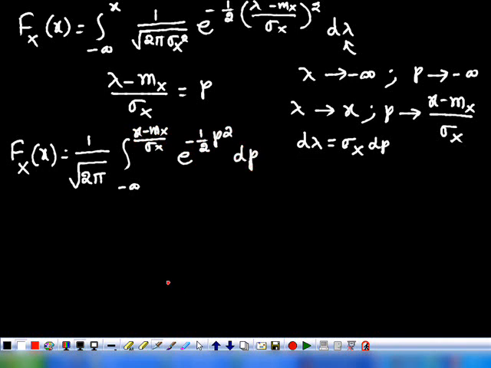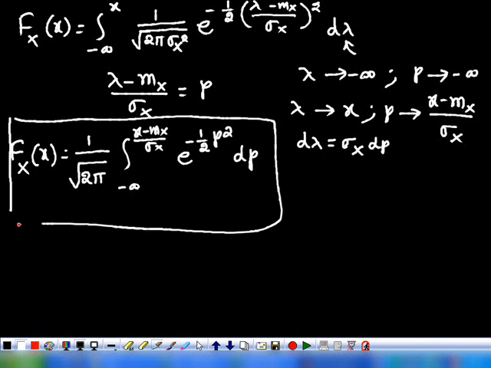Is it right? Sigma x square, when you take out from the root, will become sigma x, and we have sigma x in the numerator also, sigma x dt. Sigma x gets cancelled. Keep this in a box. Again we come back to this expression.